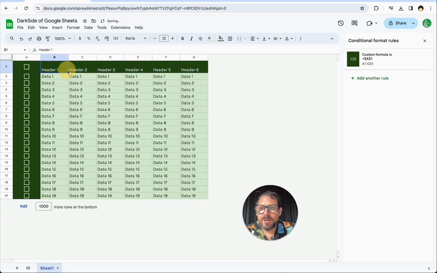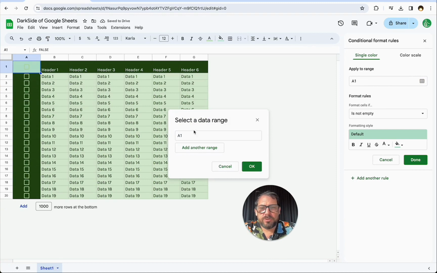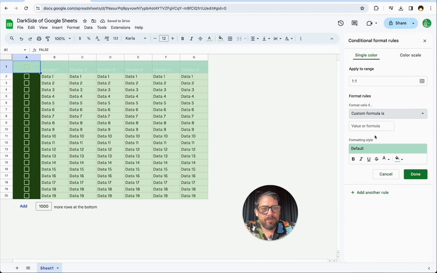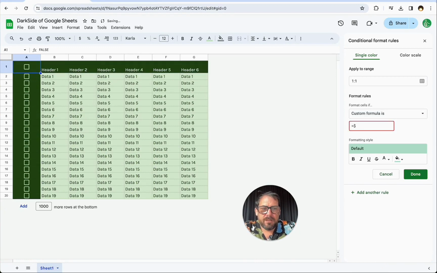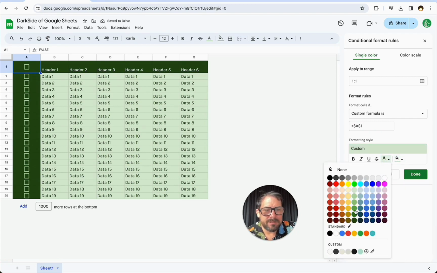So what if we want this header to stay the same, right? What if we want just the data itself to change? So what we can do is add another rule. We can do the exact same thing, but we're going to just use row 1. 1:1. We're going to use the exact same custom formula, equals $A$1, and we're going to change the background to light and the text to dark green.